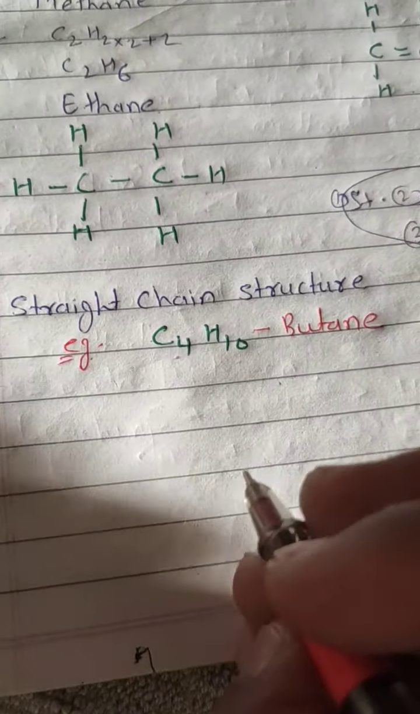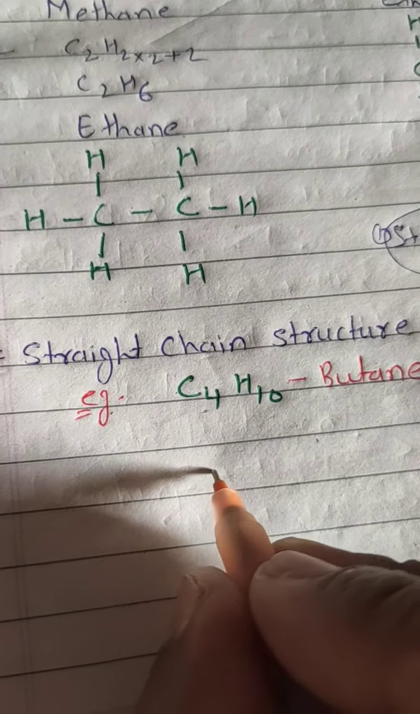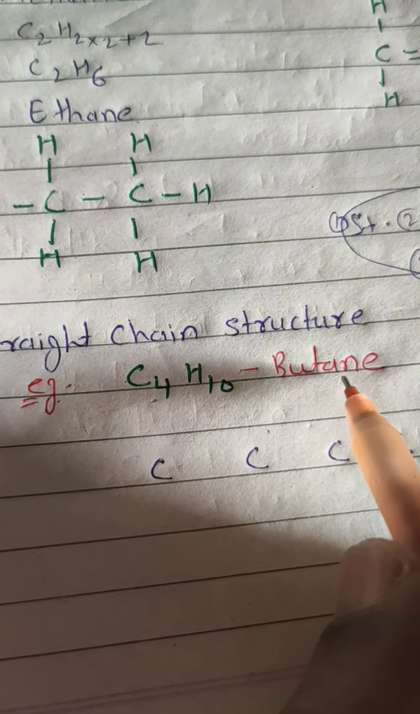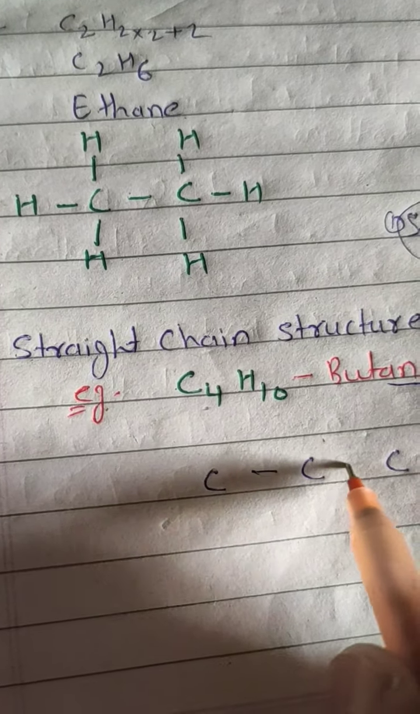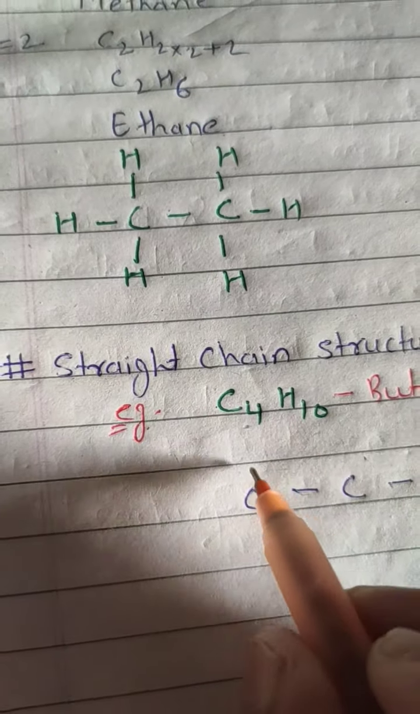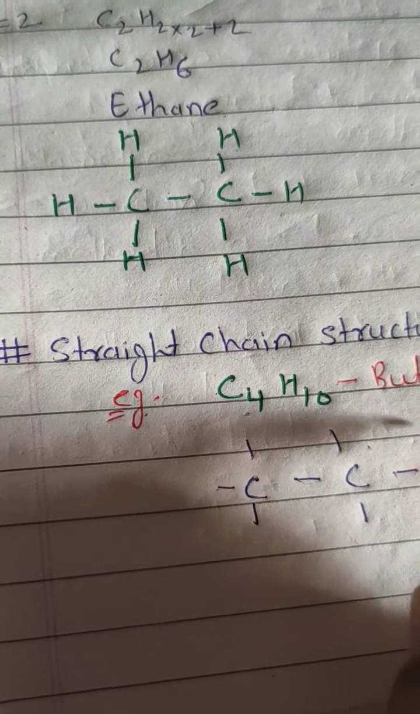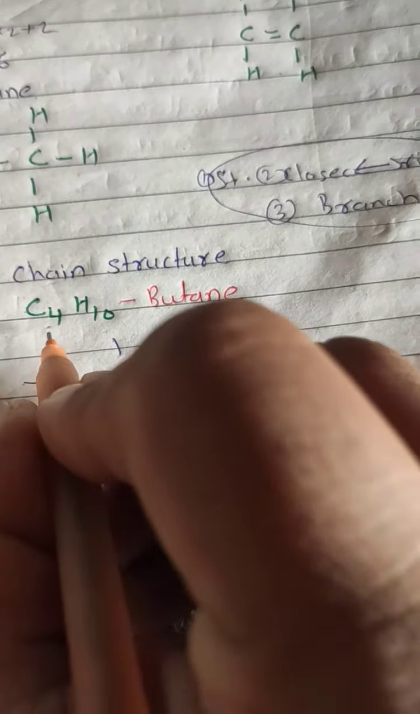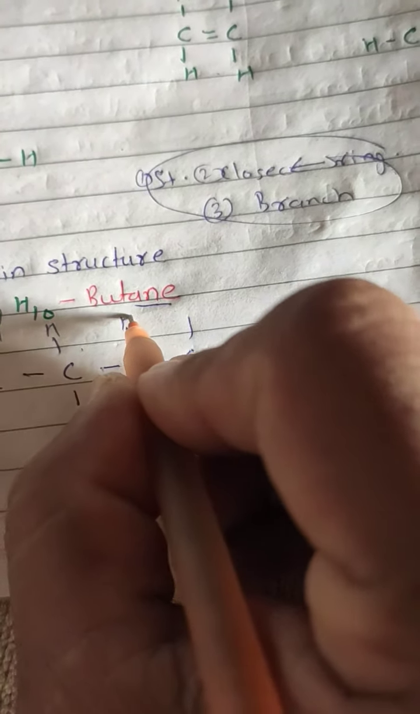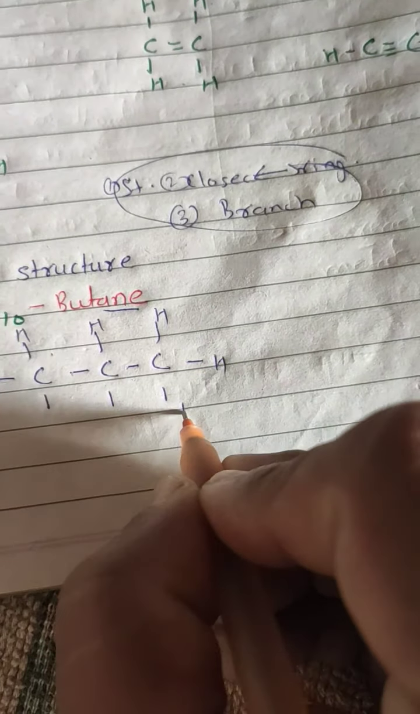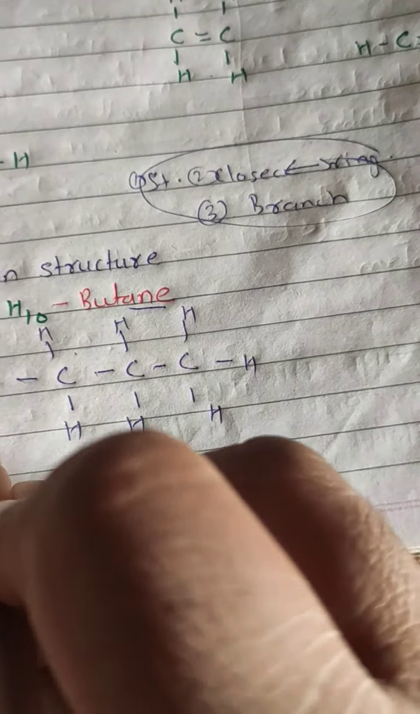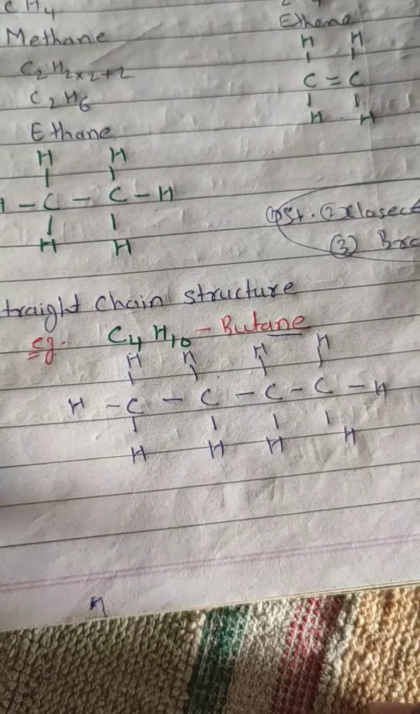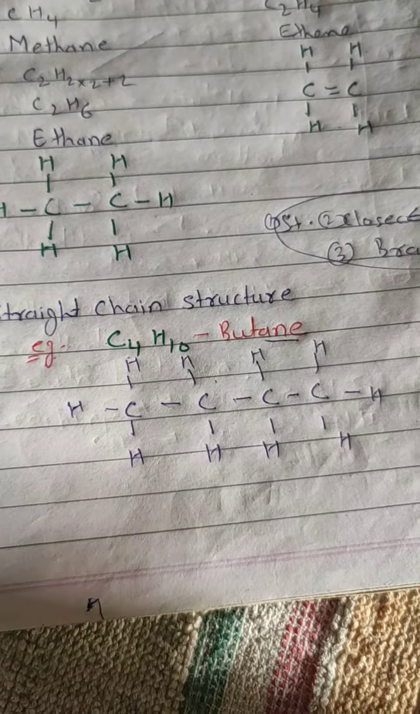Simple, draw 4 carbons. 1 2 3 4. Butane means alkane group, so single bonds 1 2 3. 10 hydrogen. Fill this with the hydrogen. Count 1 2 3 4 5 6 7 8 9 10. Understood? So this is the straight chain structure of alkane groups.